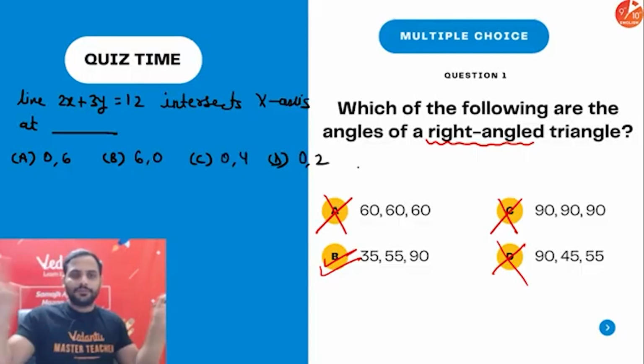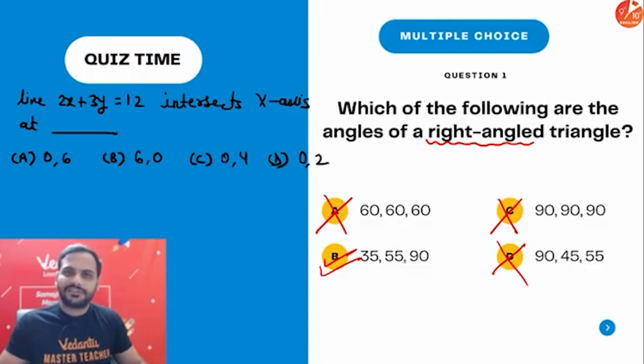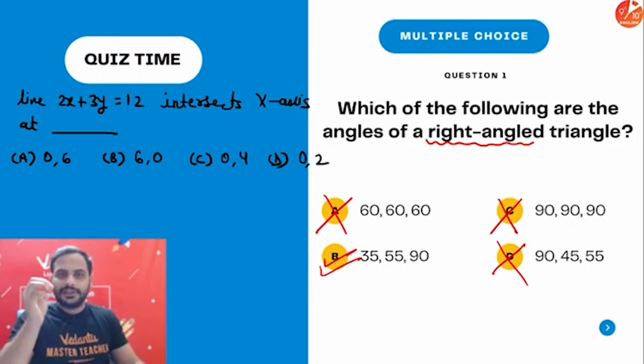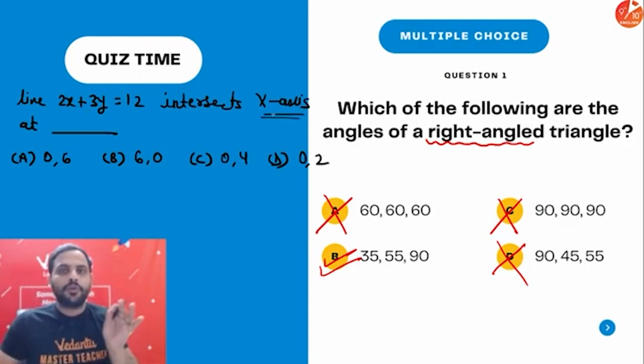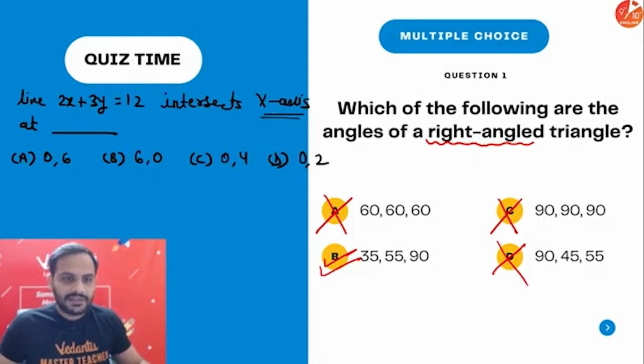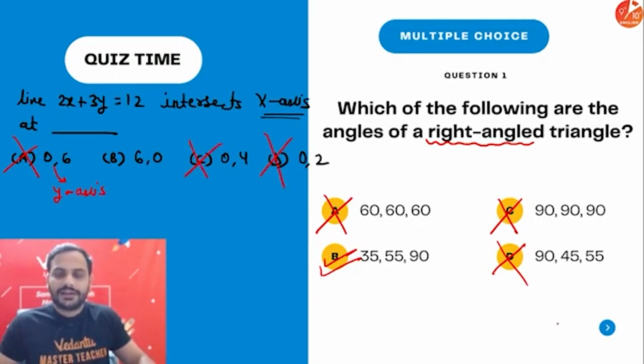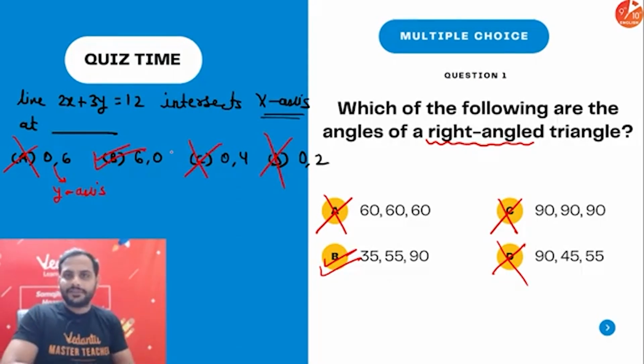Now guys, suppose you don't know how to solve this question. You know that the line intersects the x-axis at some point, so the point must be present on the x-axis. We can clearly see that option A (0,6) is present on the y-axis. Similarly, C is also wrong, it is present on the y-axis. D is also wrong, it is present on the y-axis. Option B is going to be your correct answer. So this way, sometimes the elimination method works.